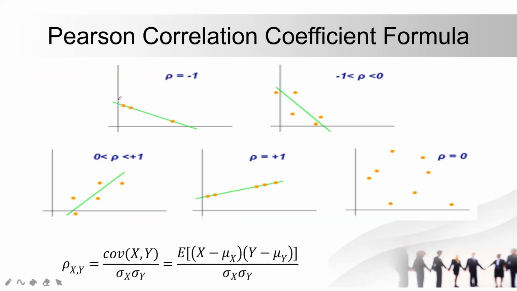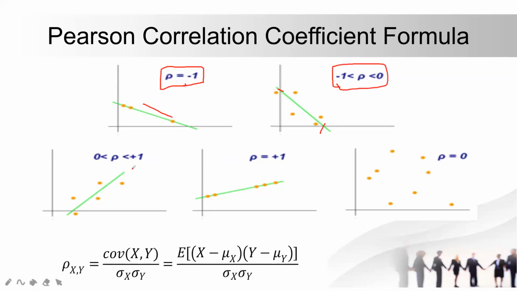When we have this kind of straight downward direction line, it means the Pearson correlation is -1. When we have this kind of line, with almost the same value at x and y, we can say that the relation is between -1 and 0.